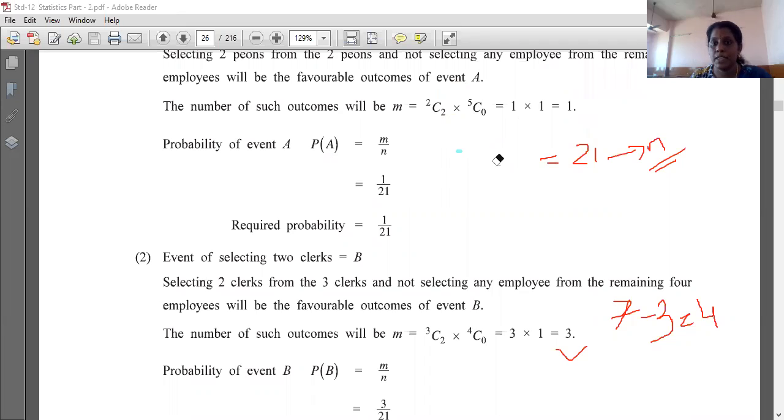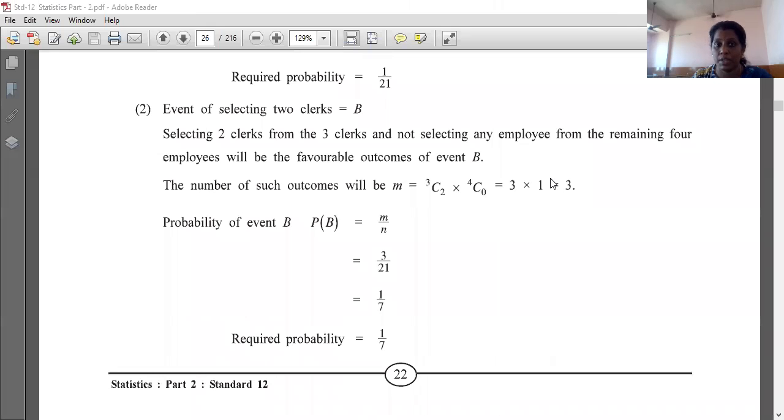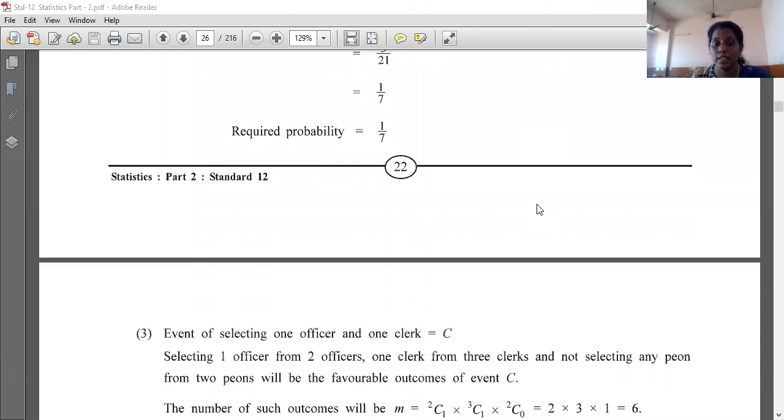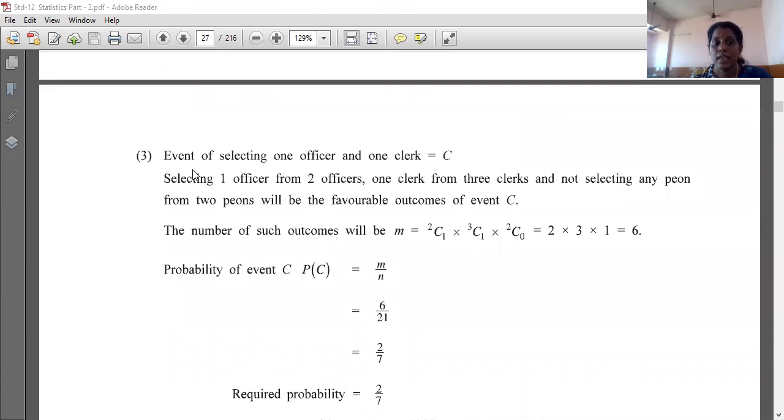This arrangement, this combination sums, we have so many sums and so many times we have done the combination and permutation in 11th standard. At that time I told you that this is an important topic, permutation and combination, so be careful while learning this topic. Now next is event of selecting one officer and one clerk. Now, what you have to do, you have to select one officer and one clerk.